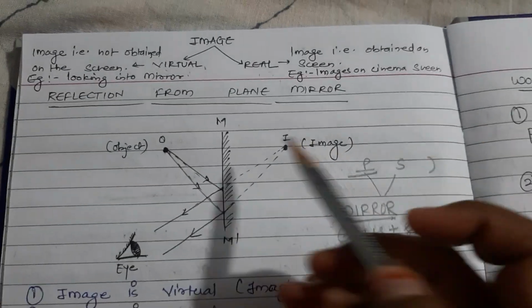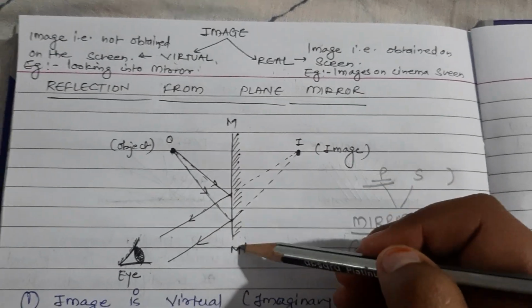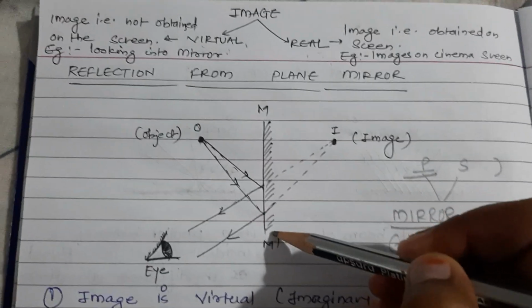Let there be an object O present in front of mirror M and M dash, and this is a plane mirror.